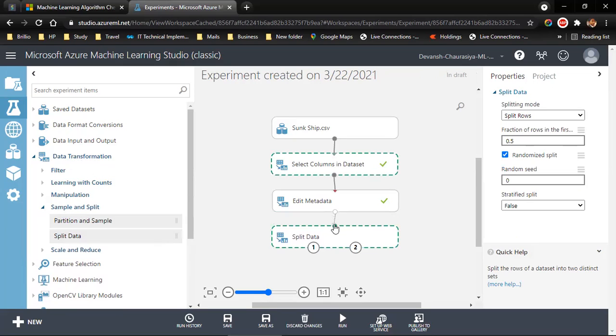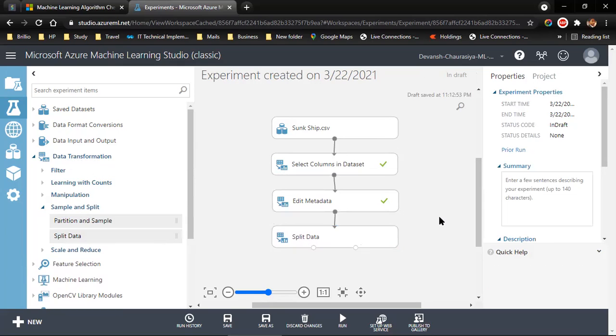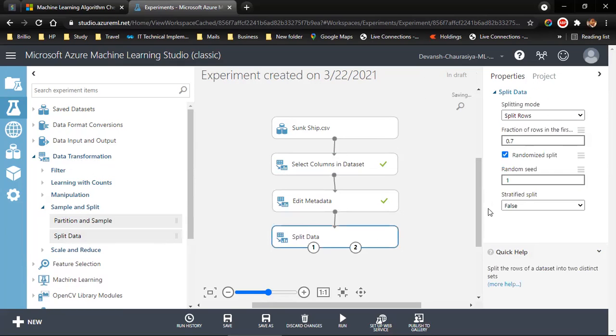And I need to create a data pipeline. It's connected. And do I need to split it 50-50? No, the best way is split it 70-30 or 75-25. Let me do it 70. Do I need a randomized split? Yes. Random seed, set it to 1 so that every time you have the same sample.